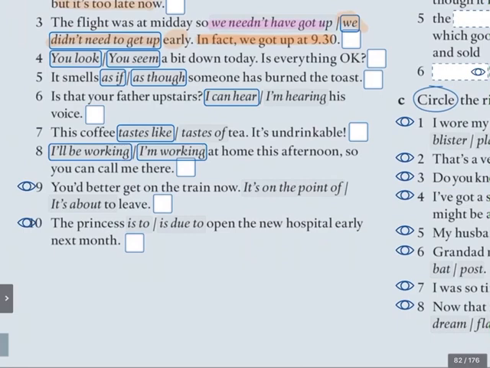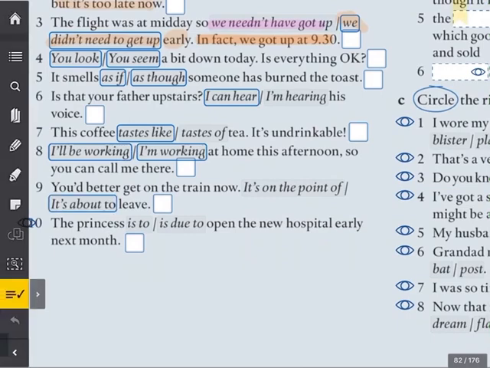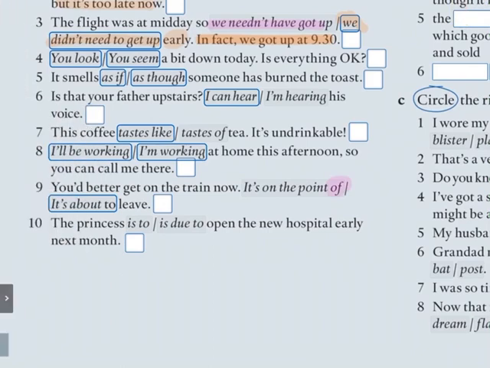Now, number 9. You'd better get on the train now. It's on the point of leave, or it's about to leave. Oh, this is a tricky one. It's about to leave, because if we use it's on the point of, we cannot use leave. It's on the point of leaving. It's about to leave, to plus infinitive. But the expressions are the same. To be on the point of doing something, to be about to do something.